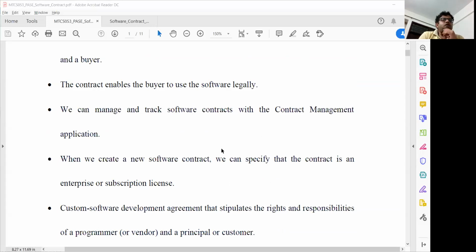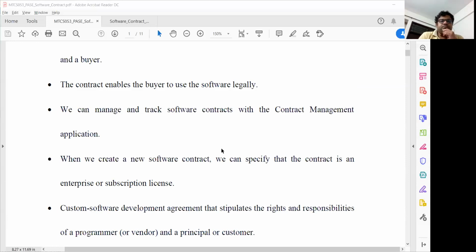For the enterprise version, suppose we have developed an ERP system for an organization like our own college. So there should be a different type of software contract. And sometimes we are subscribing to software, like we are subscribing to MATLAB, which is generally used for coding and research purposes. So we get the subscription of that software.